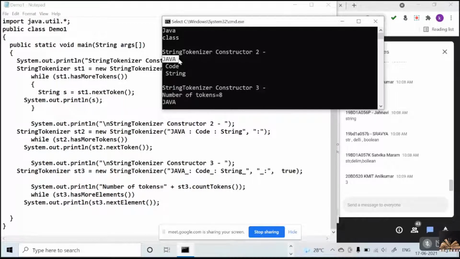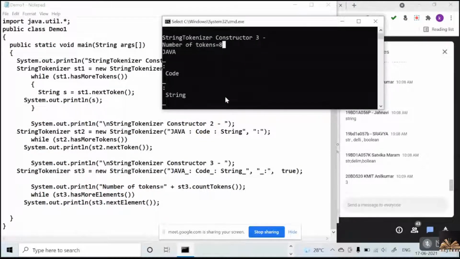Initially it is Java, and then from space to code, and after that along with the space it is taking that as a token. Understood now? Did you understand why we are getting this?